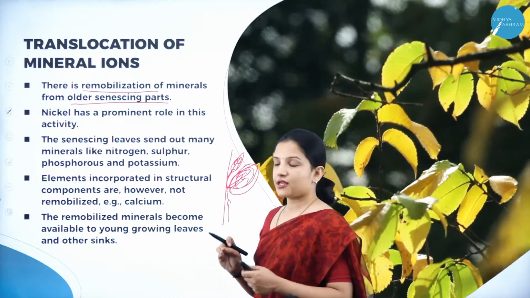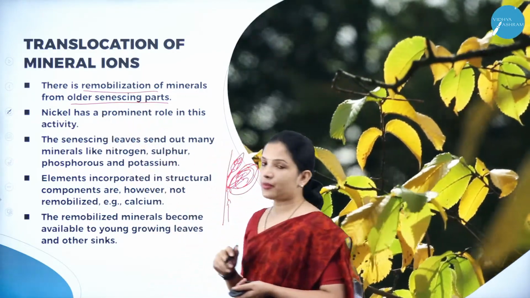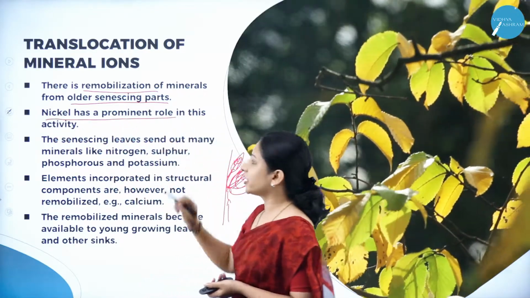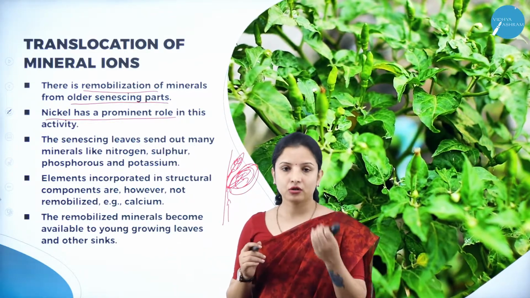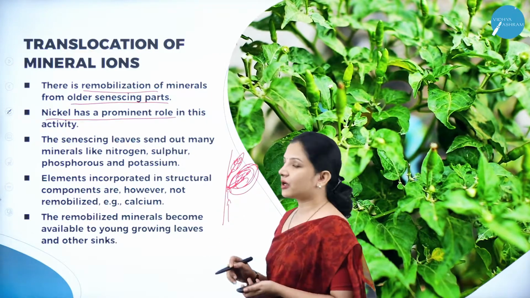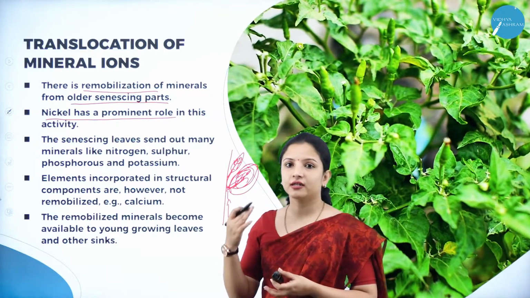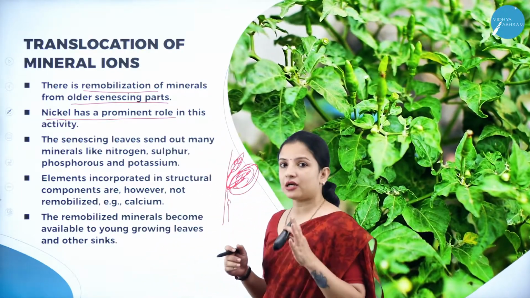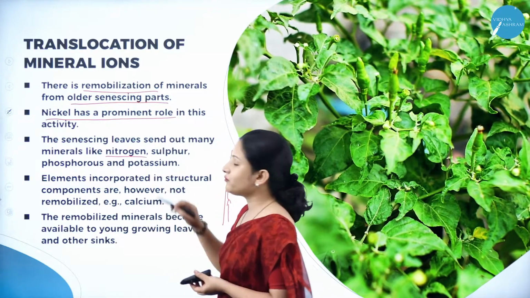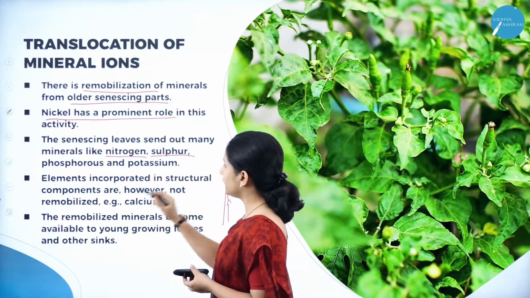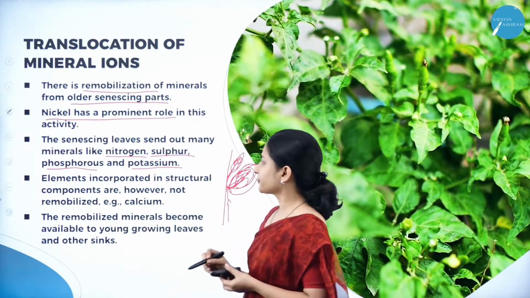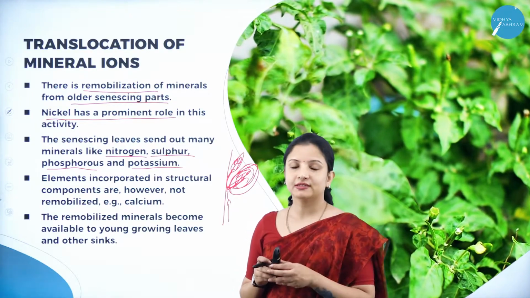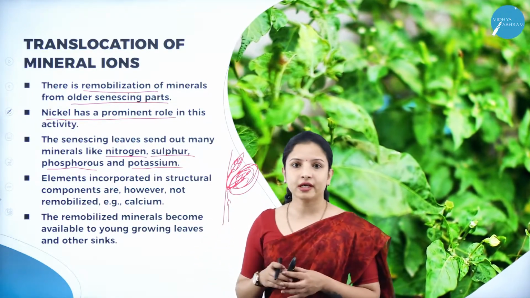So there is remobilization of minerals from older senescing parts, and in this remobilization nickel plays a very important role. Nickel is one such mineral component that easily travels from the older senescing leaves into the younger leaves, and the senescing leaves send out many minerals apart from nickel. They also help in the remobilization of nitrogen, sulfur, phosphorus and potassium. There are certain elements which form the structural components of the cell, such as calcium, but they will not get remobilized.